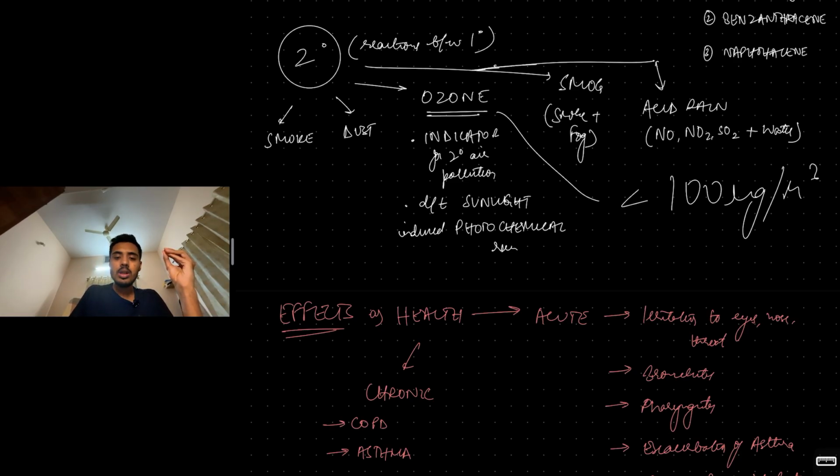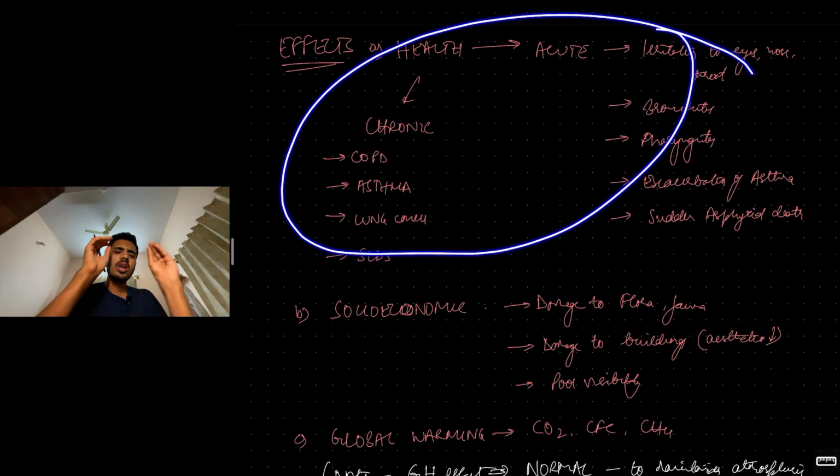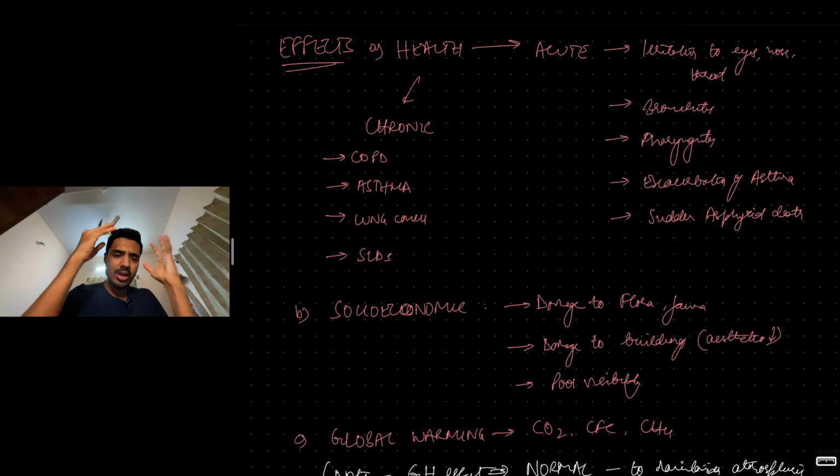Then coming to effects of air pollution. On health, you can have acute effects. It can cause irritation to the eye, conjunctivitis, irritation to the nose, allergic rhinitis, throat, pharyngitis, bronchitis, exacerbation of asthma, exacerbation of COPD. Carbon monoxide poisoning can lead to asphyxial death. So these are all the acute respiratory conditions. Chronic respiratory conditions: long-term air pollution can cause COPD, emphysema, chronic bronchitis, asthma, lung cancer, suppurative lung disorders like bronchiectasis and lung abscess. So these are all the health effects. Think respiratory, acute and chronic.